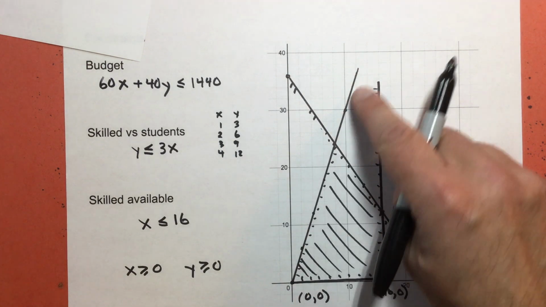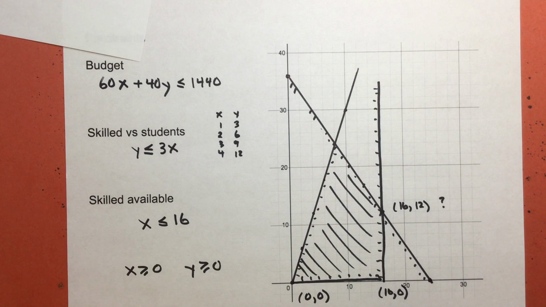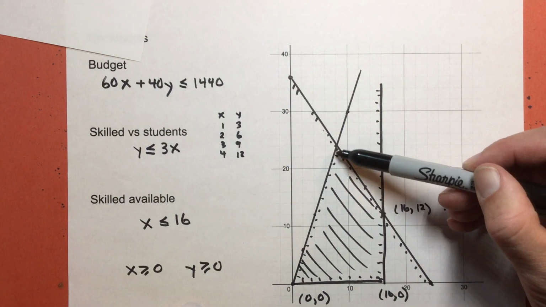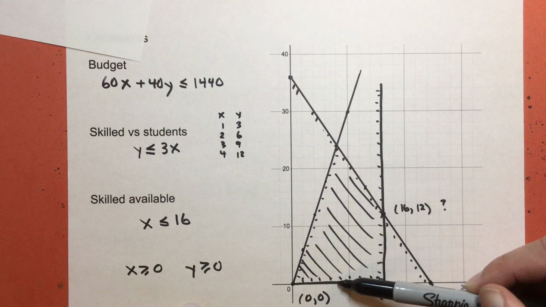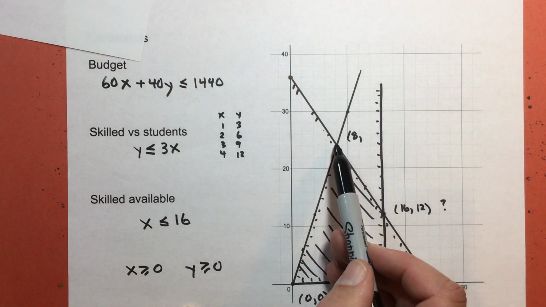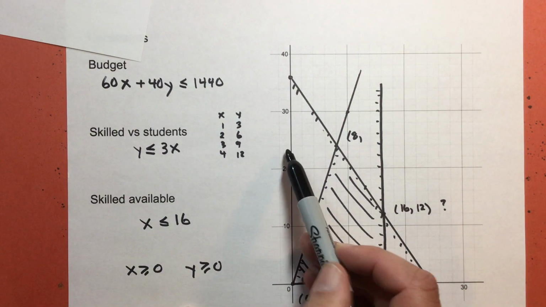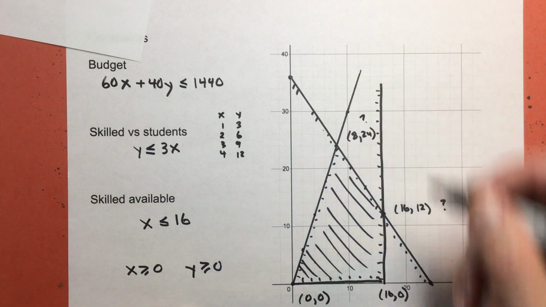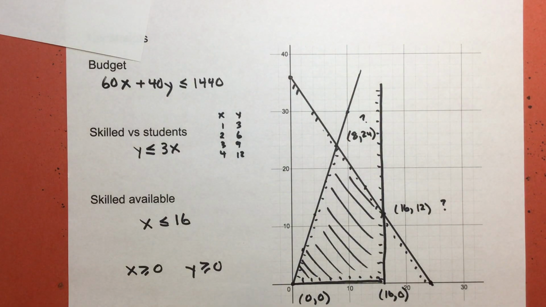It's when I have lines that are not horizontal or vertical, where the slope does not equal 0 or is undefined, where I'm going to have a hard time figuring out if I graphed it correctly. It looks like my x appears to be 8. And it looks like my y, 20, 22, 24, is 24. But again, I'm going to put a question mark next to that because I can't just go by what it looks like. I need to make sure that I have it.